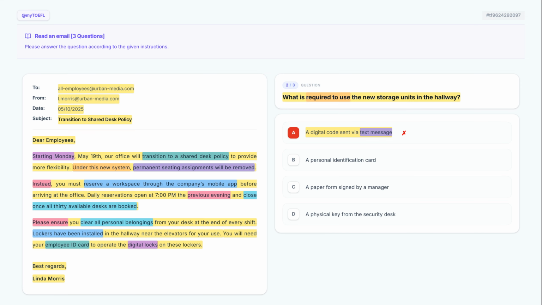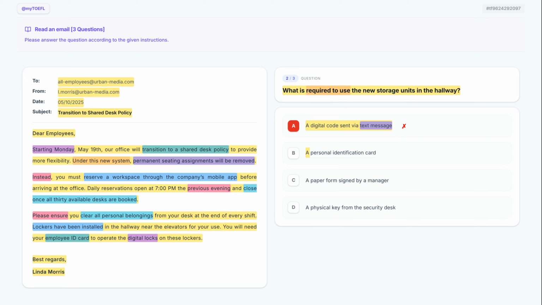Now, let's examine option B. A personal identification card. This matches the text perfectly, as the passage says you need your employee ID card, which is a type of personal identification card. This is our correct answer.